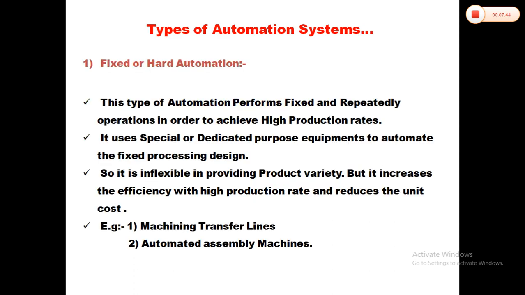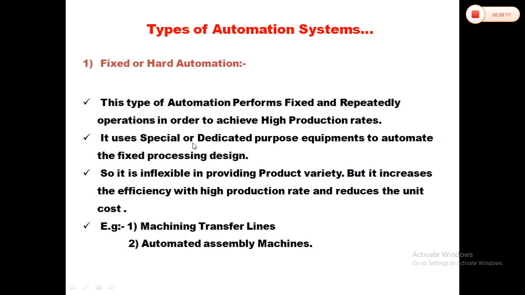First, fixed or hard automation system. In this type of automation, it performs a fixed and repeated operation in order to achieve a high production rate. This automation system is not involved in other production or other tasks. It is busy in only one task, only in fixed or repeated operation.